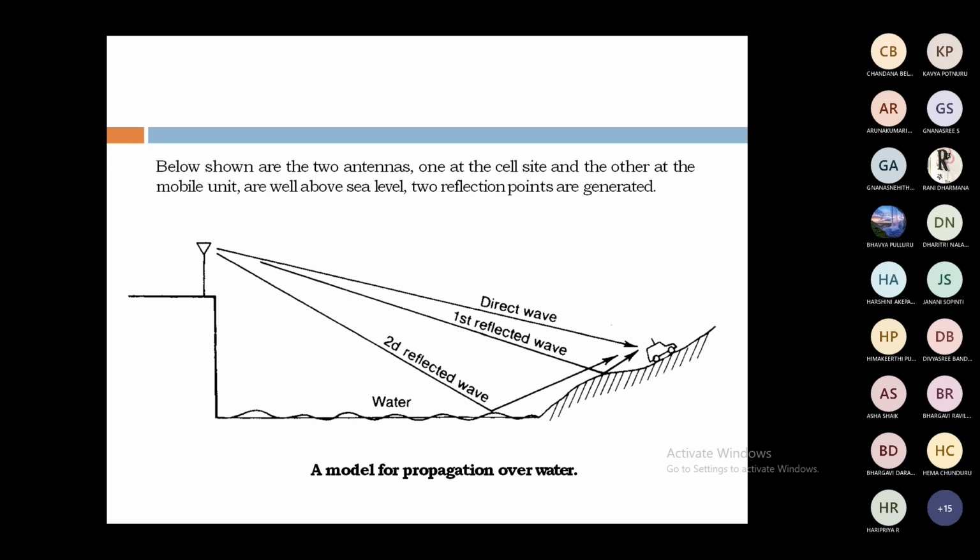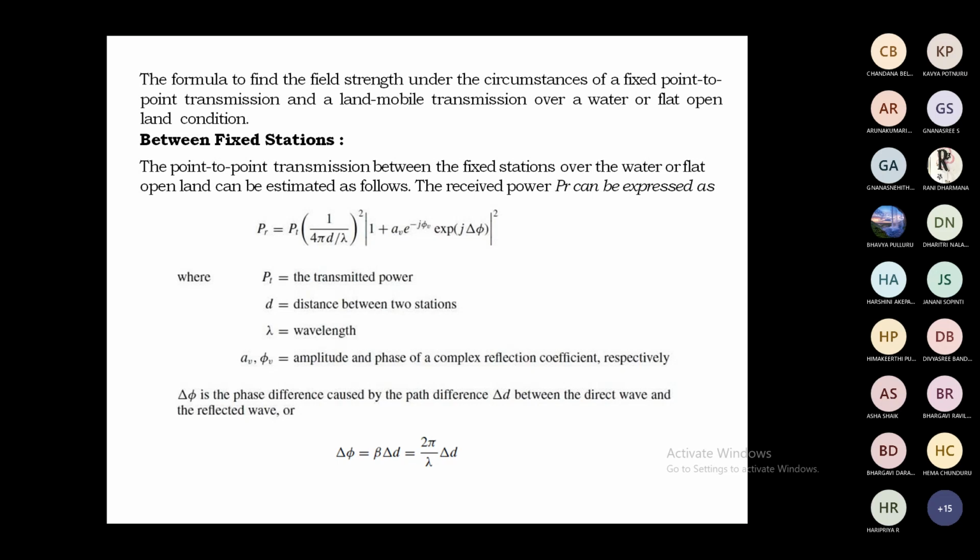The first reflected wave is reflected by the ground. The second reflection takes place by water. In this figure we have shown the direct wave, the first reflected wave by ground, and the second reflected wave by water. This is just a simple model of propagation over water.